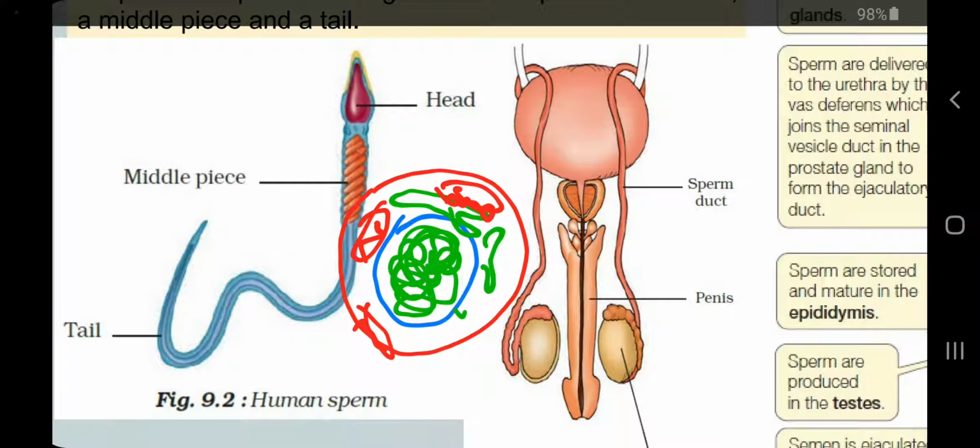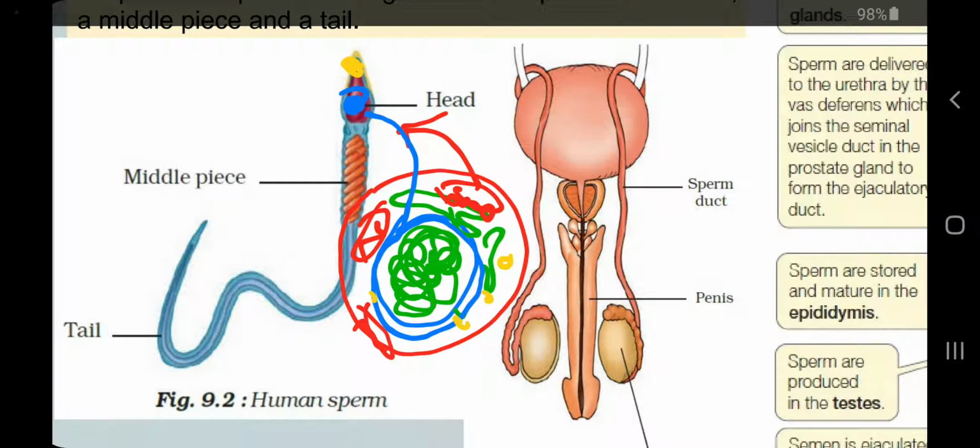This is how a typical cell looks, and this sperm is a modified cell. So how can you compare these two types of cells, because the sperm looks completely different? Very easy to understand. See, this nucleus along with its information content makes the head. What do you mean by head? Head means nucleus. Plus we have certain cell organelles called lysosomes, which have degradative enzymes. I also discussed this in the previous chapter. So there are some degradative enzymes here, and this part is called the acrosome.